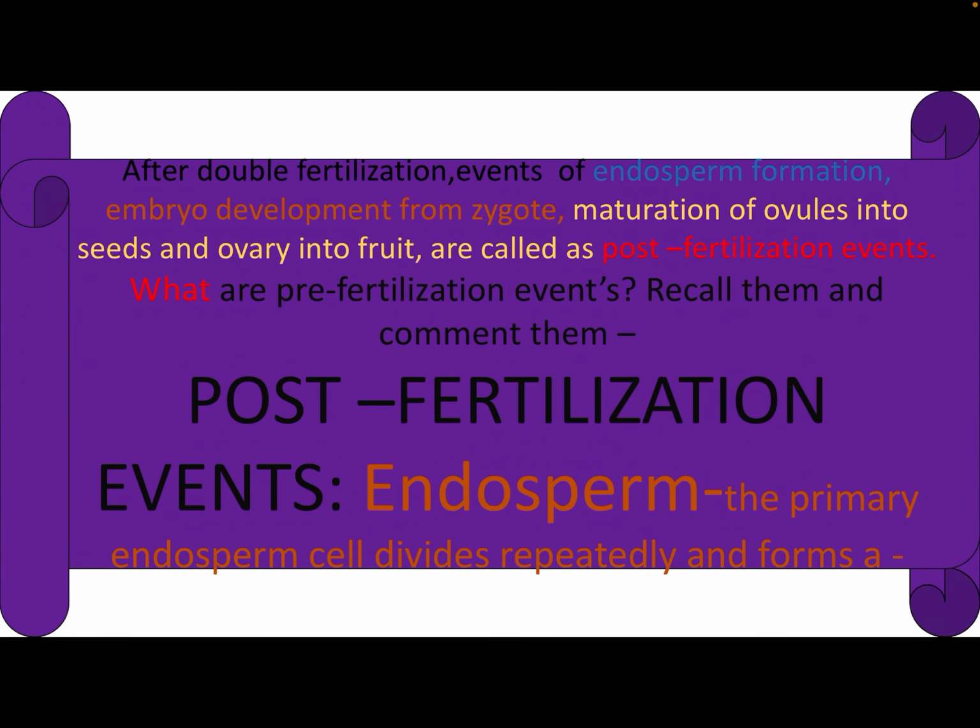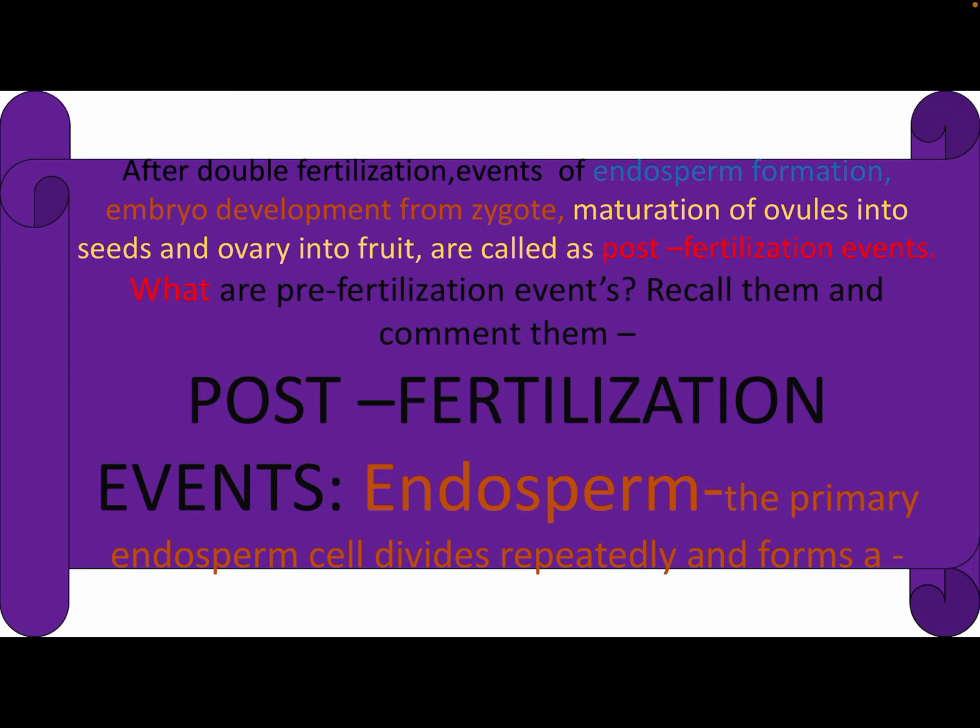Fertilization is a very important point in the life cycle of flowering plants. The stages or events which happen before fertilization are called pre-fertilization events, and the events after fertilization are post-fertilization events.